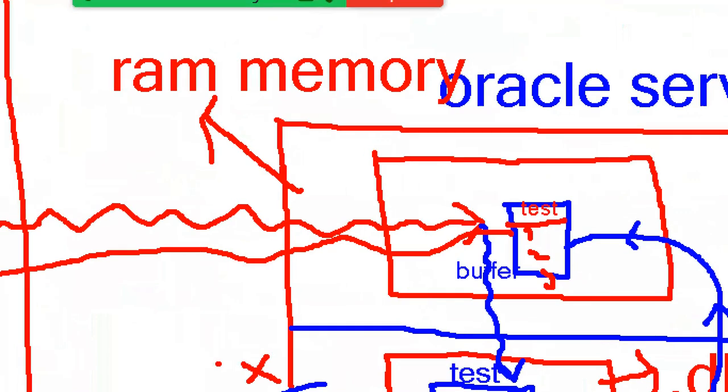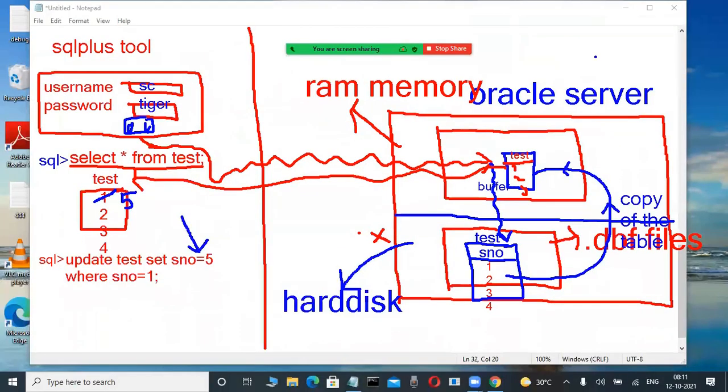Very good. The new value for the transaction is stored somewhere in this buffer. Observe it here on screen. The new value for the transaction is stored somewhere in a buffer. Here, 5 is stored in this buffer only. Okay, fine. New value for the transaction.